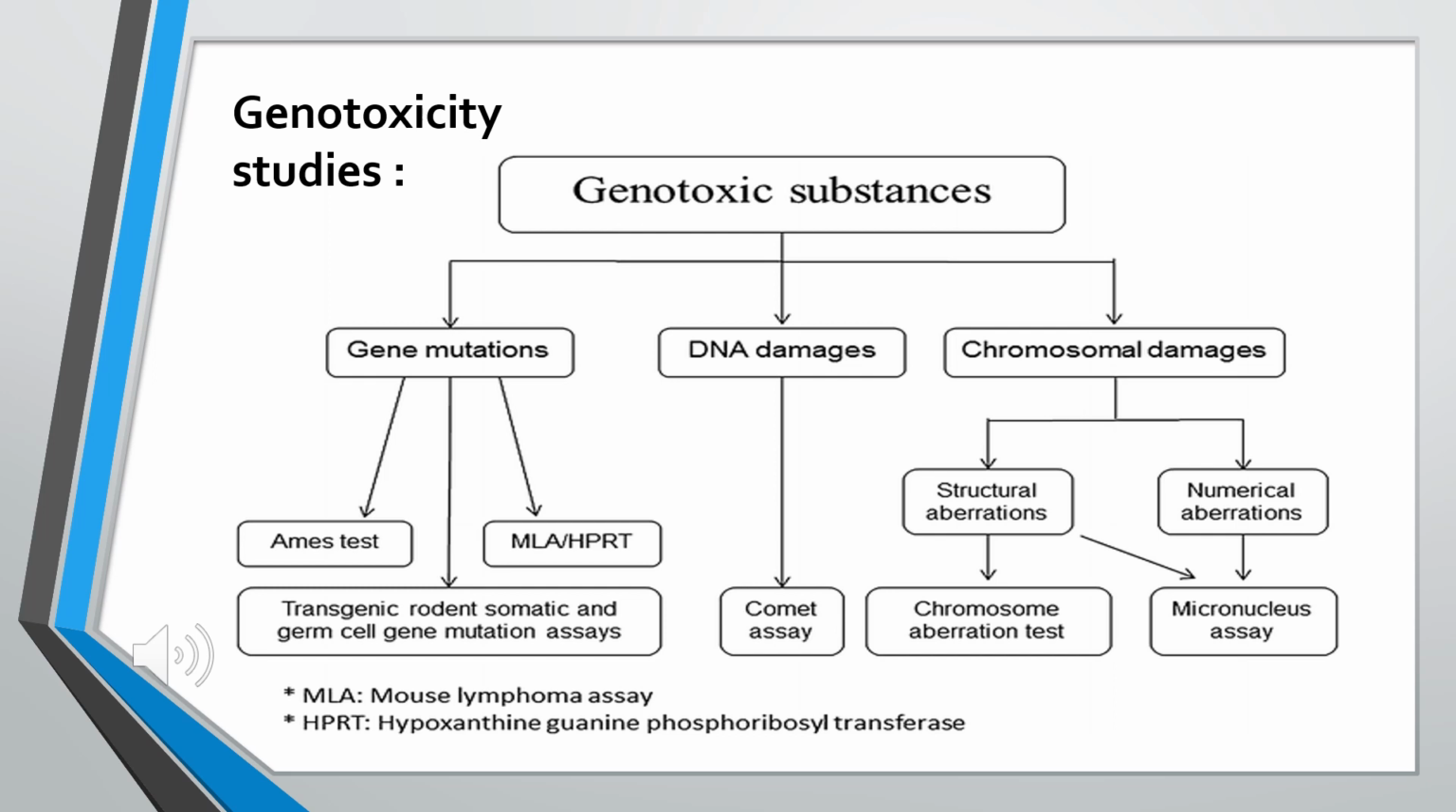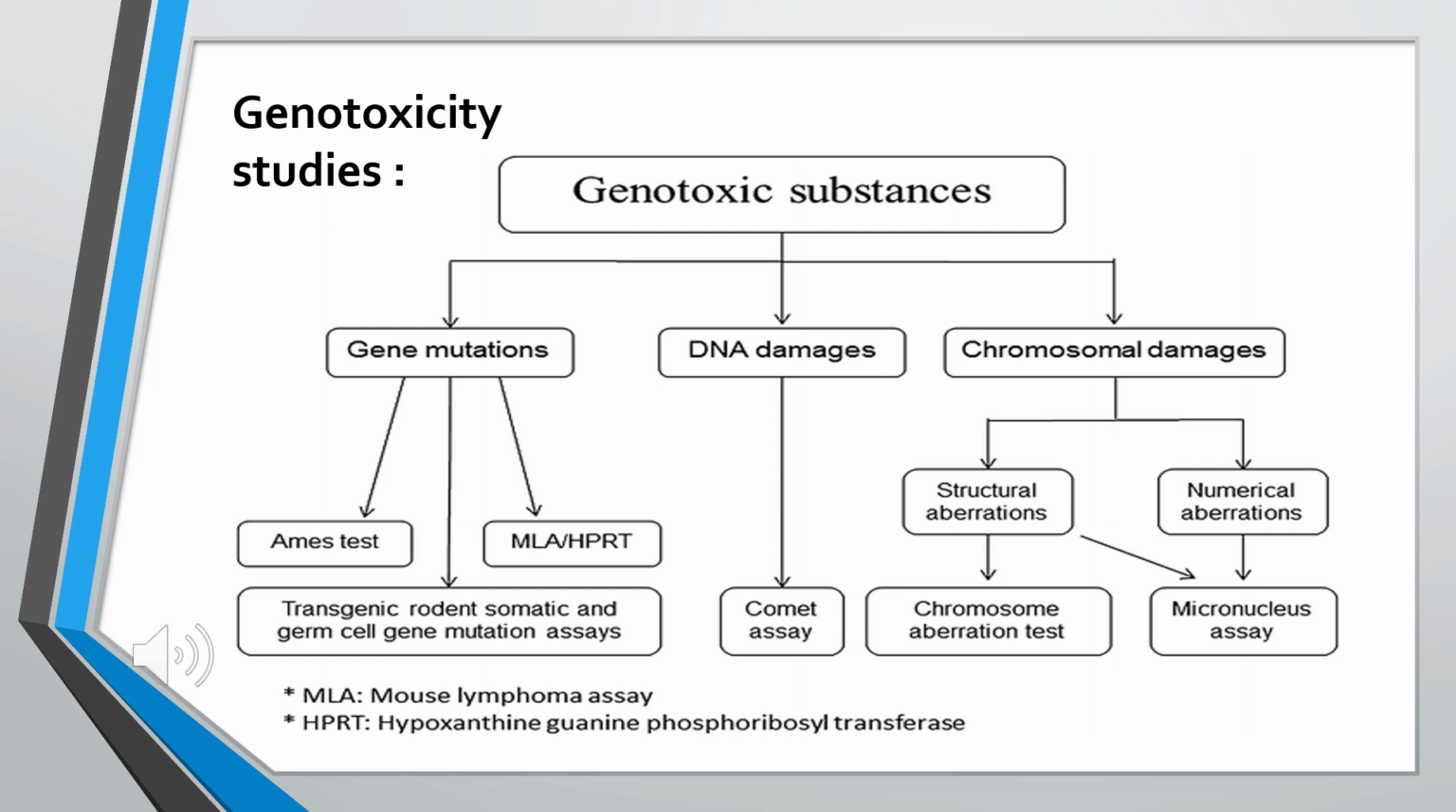In order to check whether any substance is causing a toxic effect on our genetic material, that substance or drug should undergo genotoxic studies. These studies are conducted depending upon the action of that particular agent. Genotoxic substances may cause mutations of our genes, damage to the DNA, or chromosomal damage. If a substance is capable of inducing gene mutations, we test it by the Ames test, mouse lymphoma assay, hypoxanthine guanine phosphoribosyl transferase method, or transgenic rodent somatic and germ cell gene mutation assays.